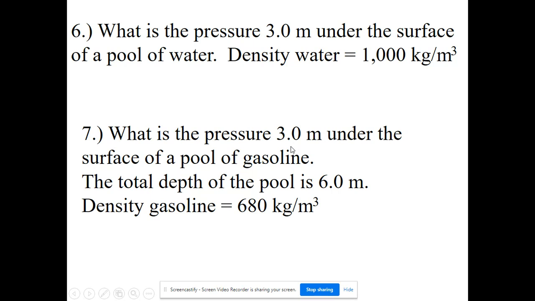So that would be times 3. That would be 19,992 pascals or newtons per square meter. And so the pressure underneath the water is greater than at the same depth under a pool of gasoline because water is more dense.